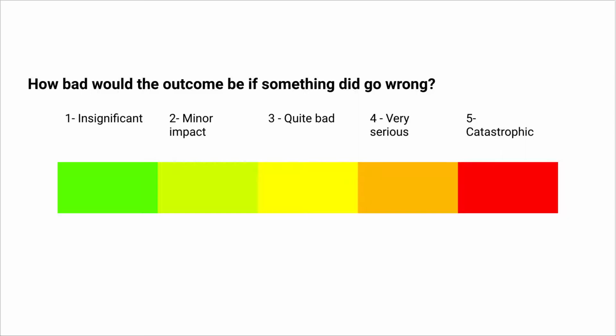And the other thing we need to think about is how bad the outcome would be if something did go wrong. So if something went wrong, there might be an insignificant outcome. That means it's barely noticeable that something's gone wrong. There might be a minor impact. The outcome could be quite bad. It could be very serious or catastrophic.